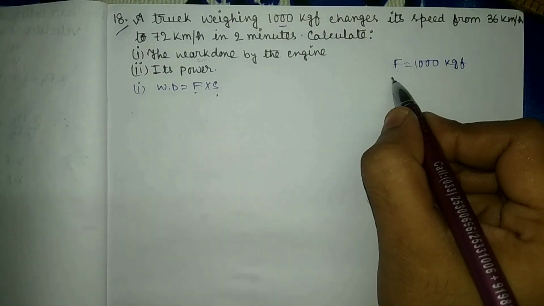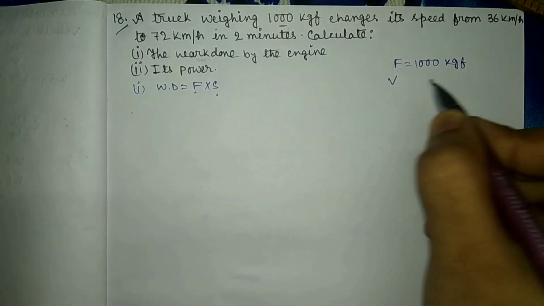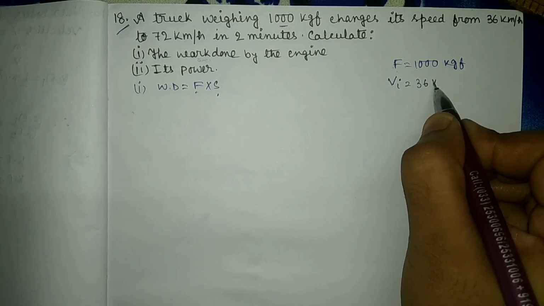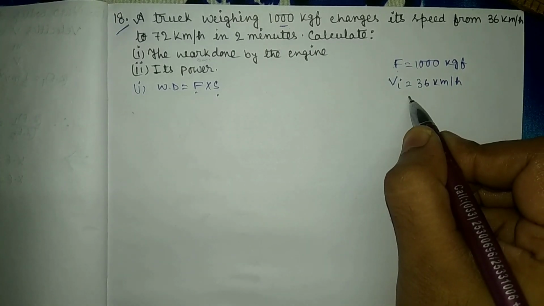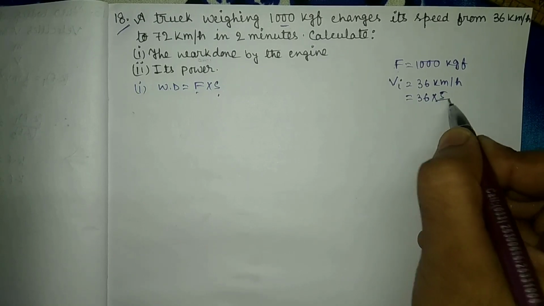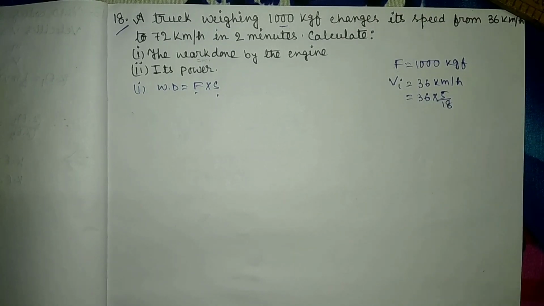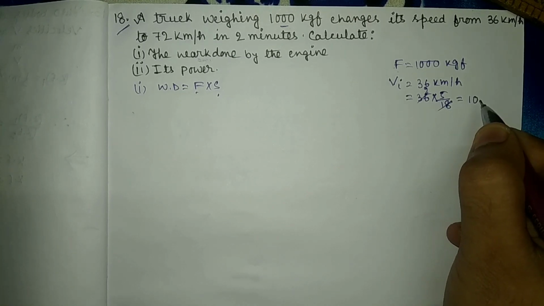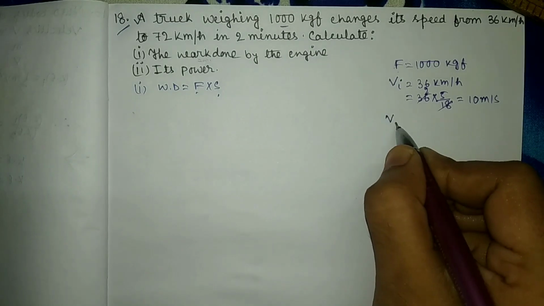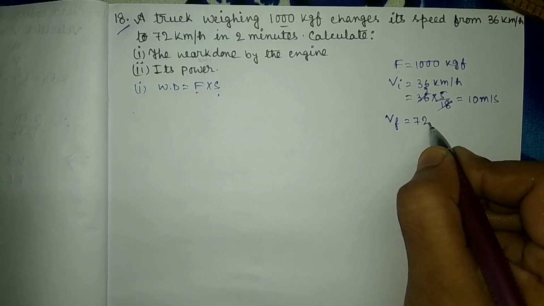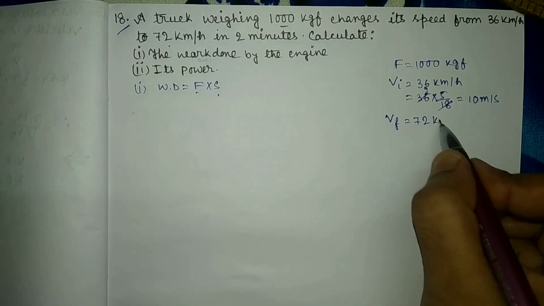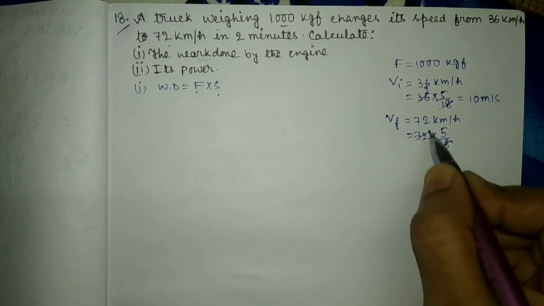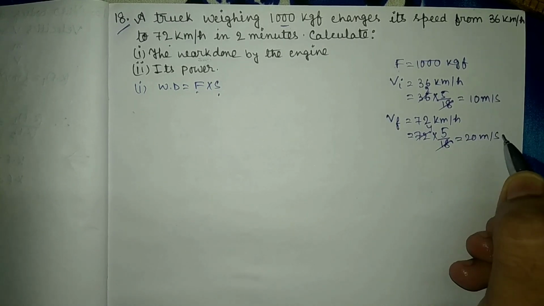So initial velocity equals to 36 km per hour, equals to 36 into 5 by 18, that is 10 meter per second, and final velocity, that is 72 km per hour, equals to 72 into 5 by 18 equals to 20 meter per second.